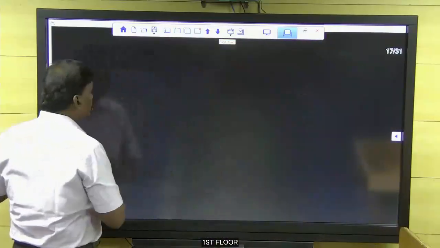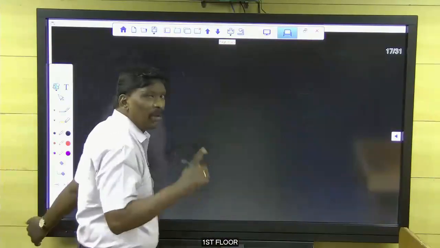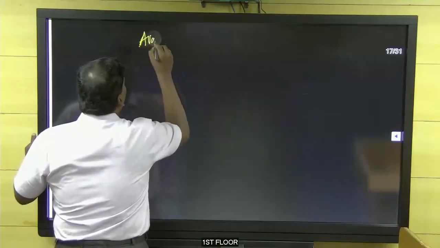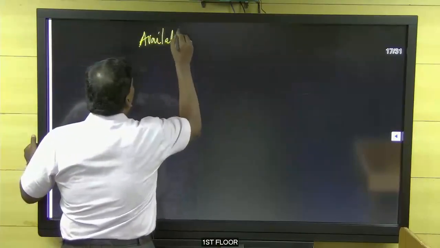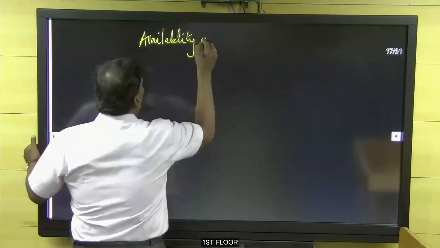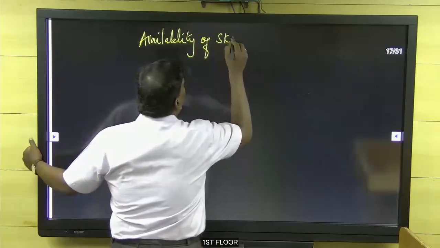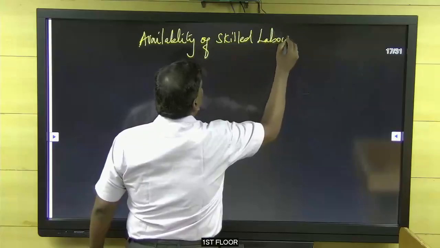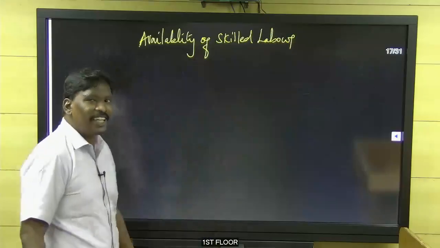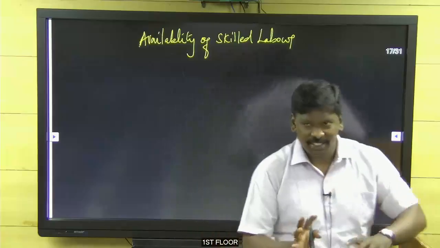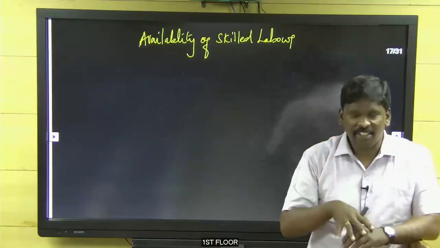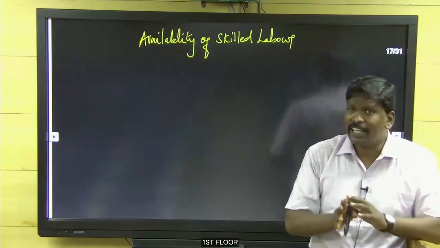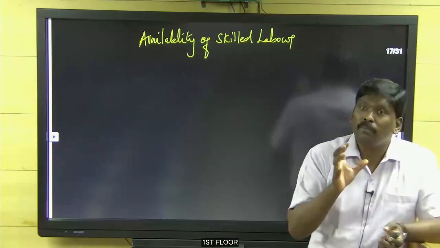Next point. Some people have said labor. Yes, availability of skilled labor who can work in the machines. That kind of knowledge they needed. A lot of skilled workers were in England who were able to work in the machines.